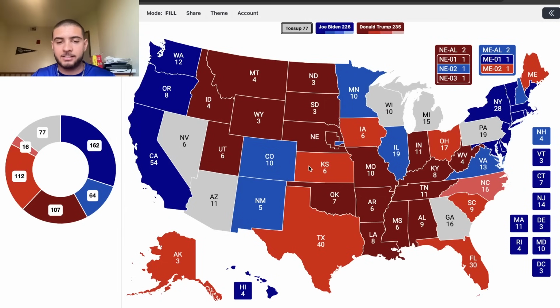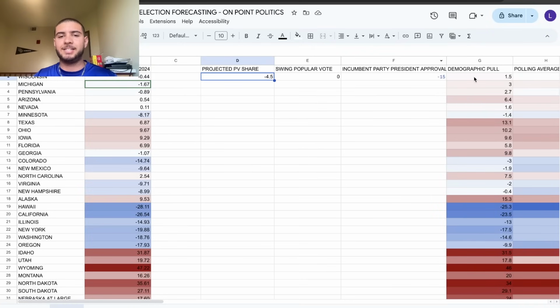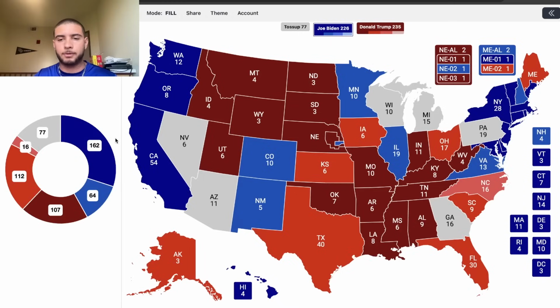And even his Kansas margin looks similar to 2020. South Carolina looks similar. All these victories look pretty similar to 2020. Even Illinois falls under 15. So even in a scenario where Biden is winning the popular vote by the same amount he did last time, he would still roughly perform in line with 2020 and actually do worse in some states as of right now.